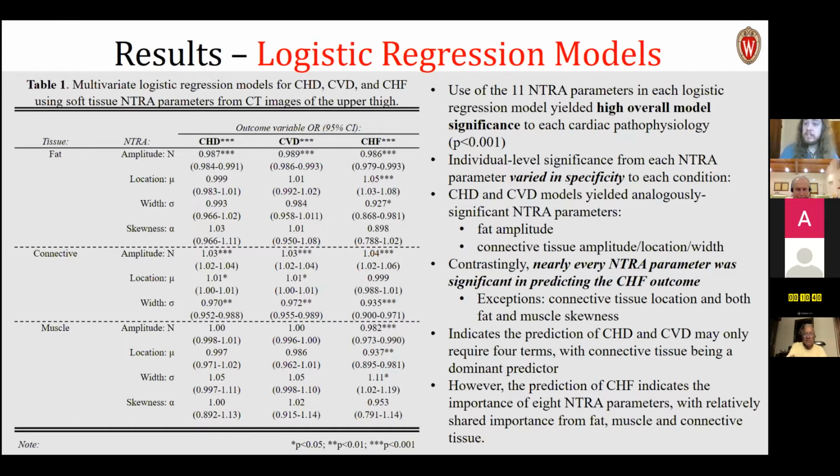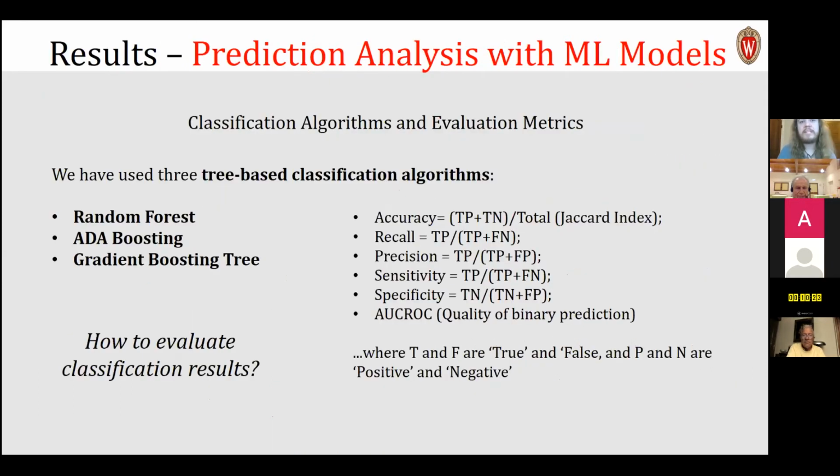So this indicates that the prediction of CHD and CVD may only require 4 terms, with connective tissue being dominant, but the prediction of CHF requires more of these terms, 8 NTRA parameters with shared importance from all 3 different tissue types. Now, to unpack this a little more with machine learning prediction, we explored 3 different classification algorithms: random forest, AdaBoost, and gradient boosting tree. These are assessed with a number of standard metrics, such as accuracy, recall, precision, sensitivity, specificity, and AUROC, or area under the curve.